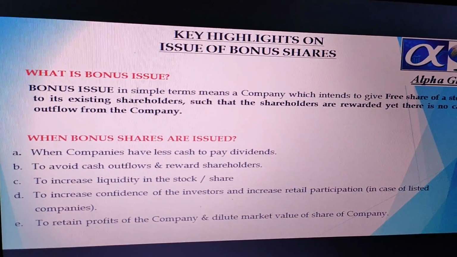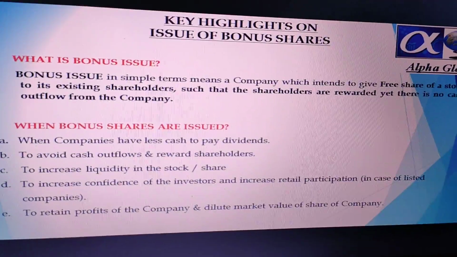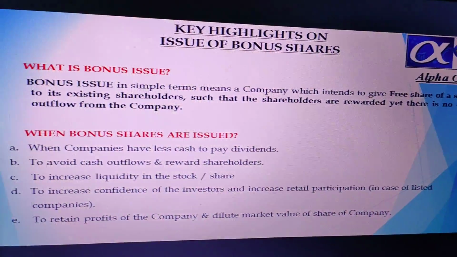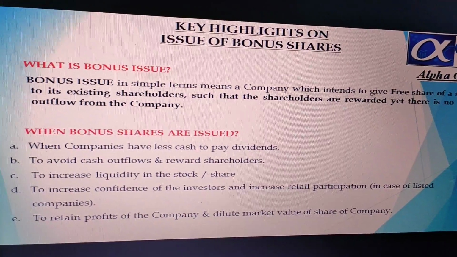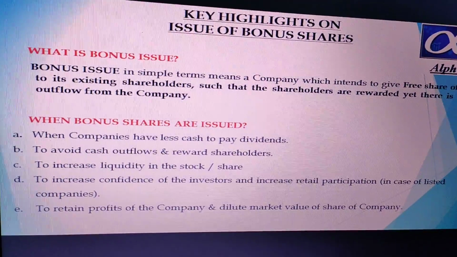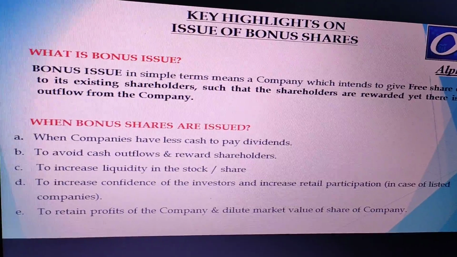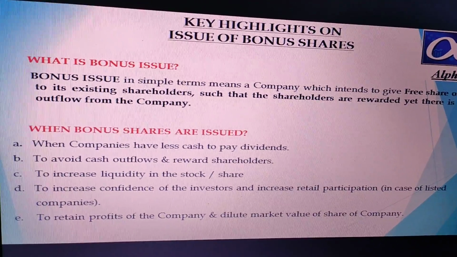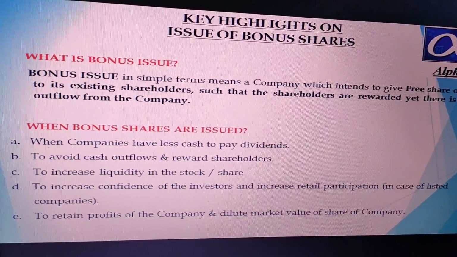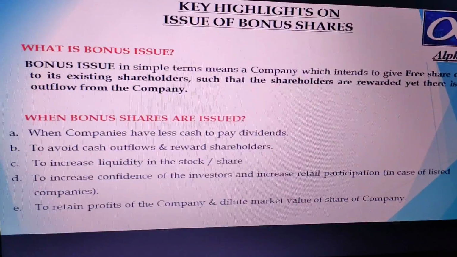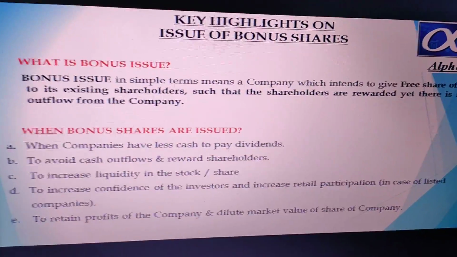shares. In this situation, if you are holding 100 shares, that will become 200, whereas the market value of one share, let's assume it is 5000 rupees, will come down to almost half, that is 2500. It depends on the ratio which has been agreed upon. So if it is a 1:1 ratio, your 100 shares will increase to 200 shares, and the 5000 rupees value per share will come down to 2500.